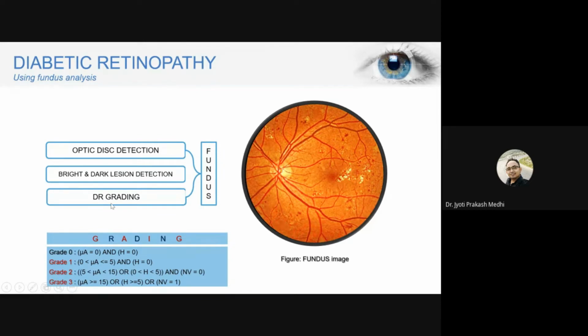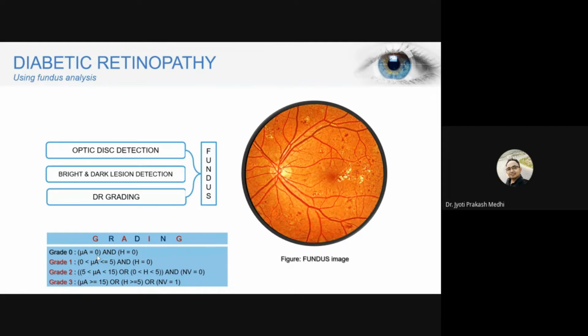Once the detection of optic discs and bright and dark lesions is done, then we go for diabetic retinopathy grading. How do we grade? The grading is done with respect to these calculations. For example, it will be grade 0 if we have 0 microaneurysms or 0 hemorrhages present, and obviously if there are no dark lesions, there is hardly any chance of getting any bright lesions.